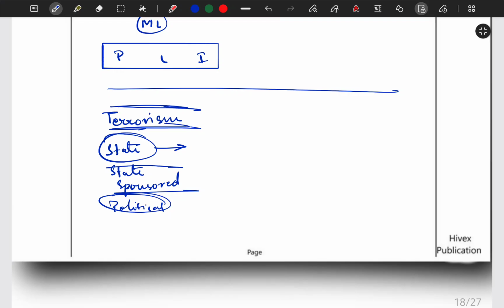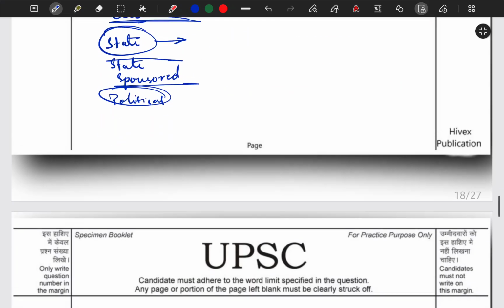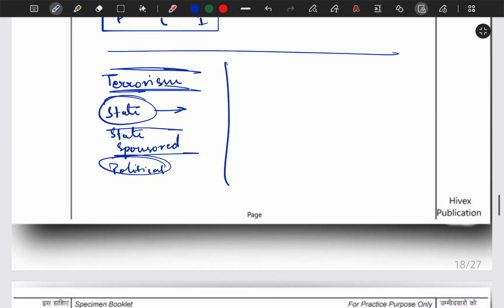So in religious terrorism you can give the examples of Taliban, Al Qaeda, ISIS. So these are some examples of religious terrorism, correct. Okay. There are also methods of terrorism that are very important. So let's quickly talk about methods of terrorism.